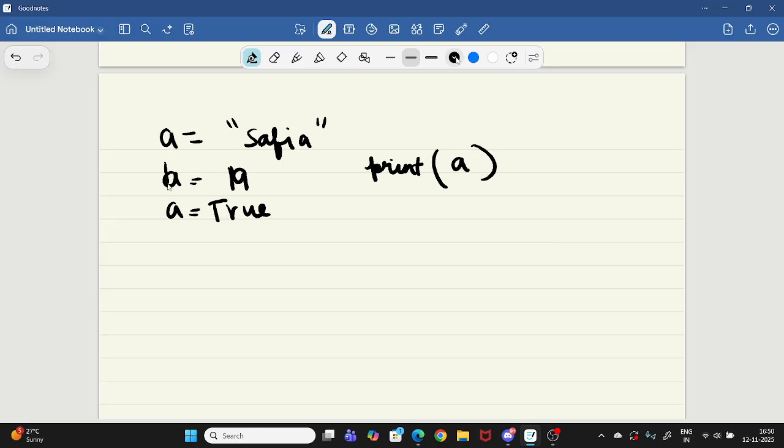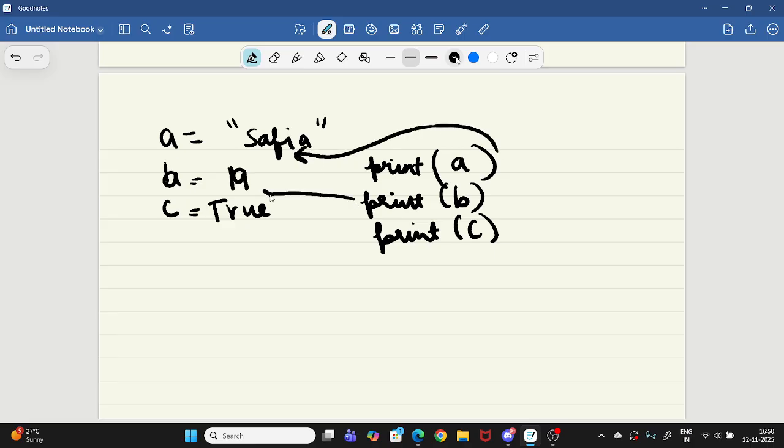I'm just giving you an example here. This can be c. I can write print a, print b, print c. So what will happen here? A will get printed, B will get printed, and here C. So basically when you want to print a variable value, you just write the variable like that only. We don't need to specify what data type the variable is. You never need to specify the data type in Python. And here we are just printing.